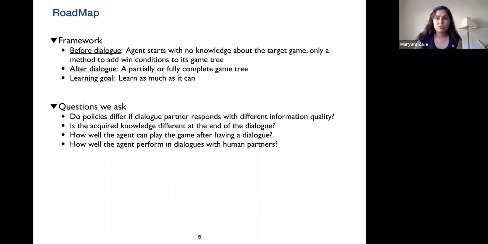For the experiments, we asked a few questions, but among them: are our dialogue policies actually different with respect to different users? Is the acquired knowledge different with respect to different users? How well can the agent play after having the dialogue? And how well can the agent perform when having conversations with humans?